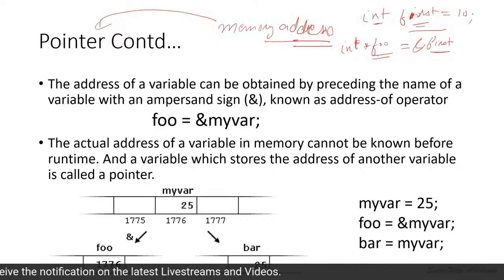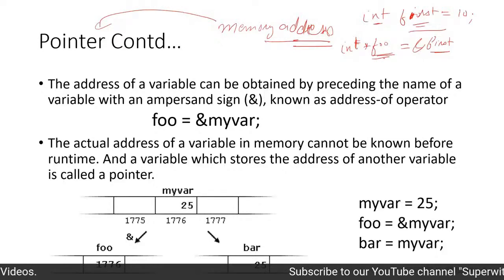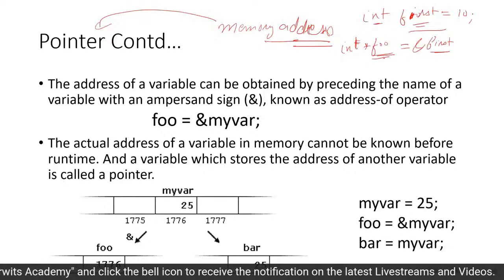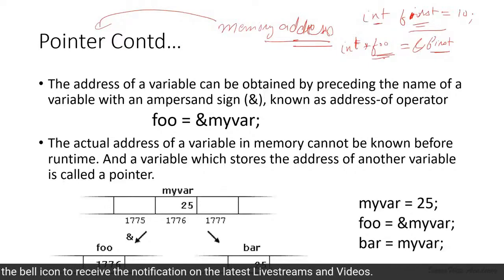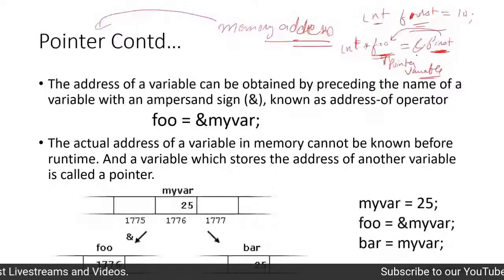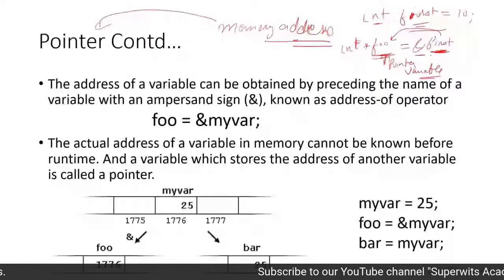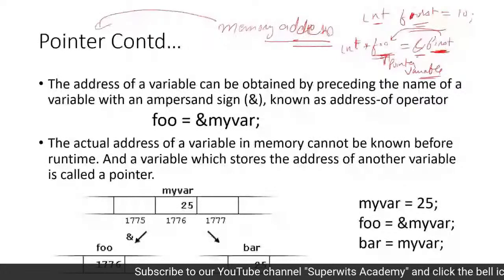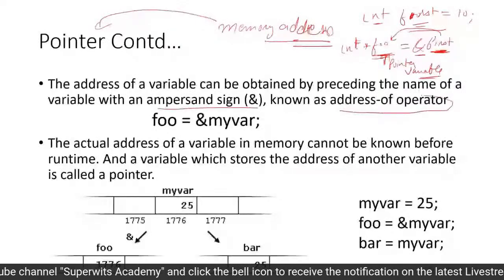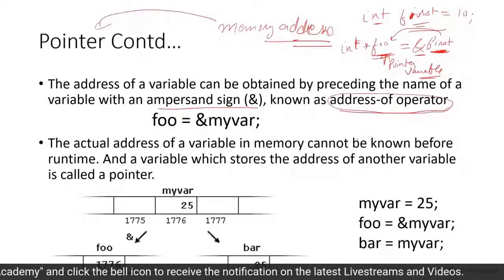Technically we call it dereferencing if we are using it that way. This is basically to store the address of the first variable, which has been allocated some memory location. And how am I going to fetch the address? By using this particular & symbol. This & sign, technically, we call the address-of operator.